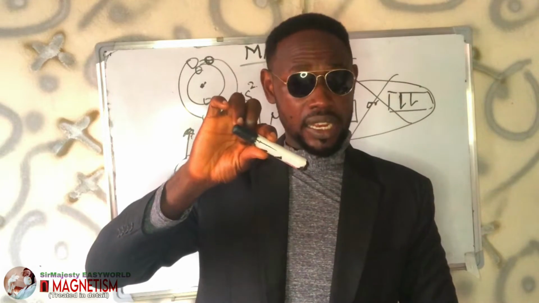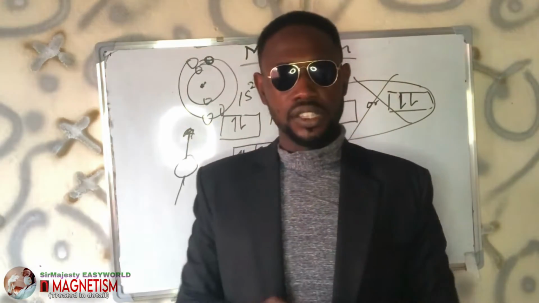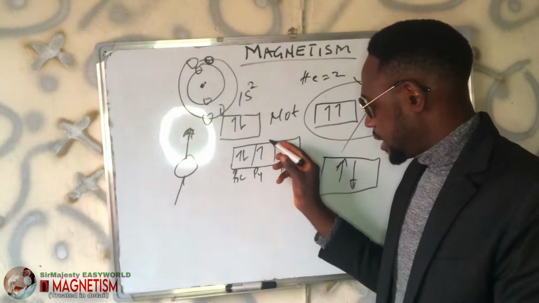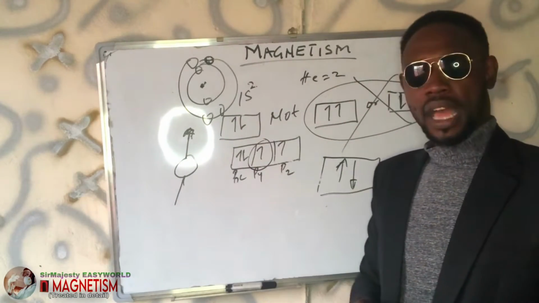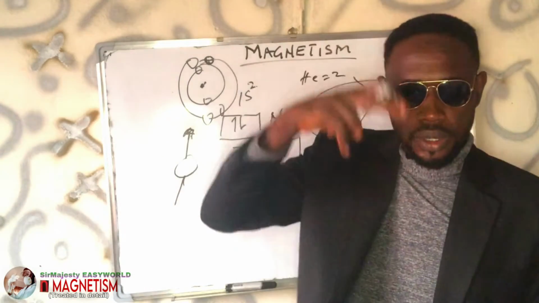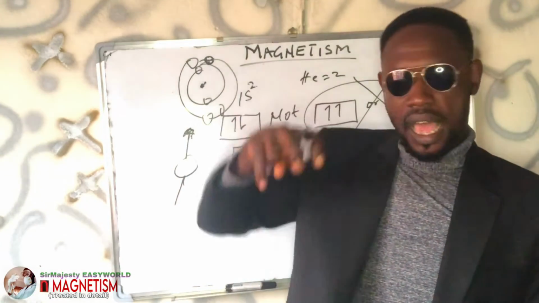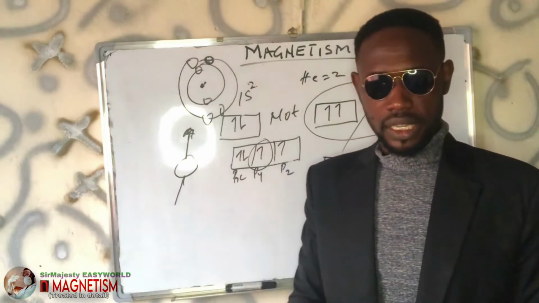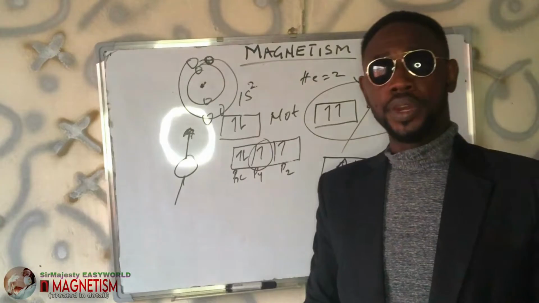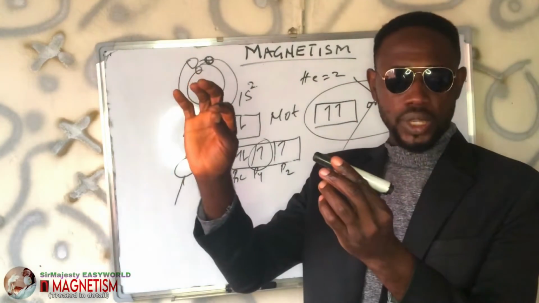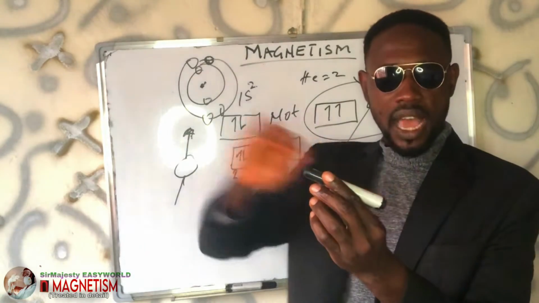That makes it clear that the Earth itself has its own magnetic field. And remember that an unpaired orbital acts as an elementary magnet. Why? Because it has the ability to rotate around its axis. Since it has that ability, it can act as an elementary magnet.